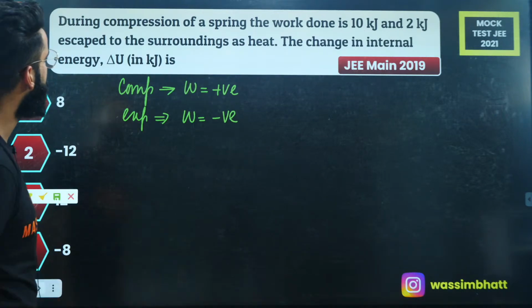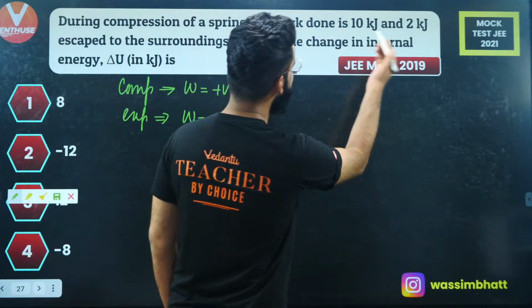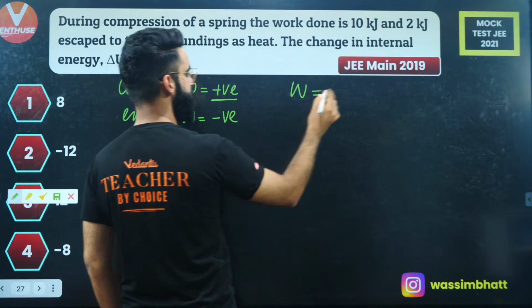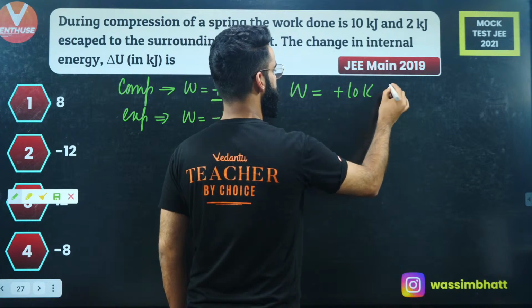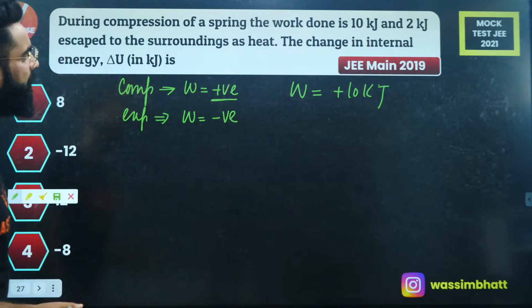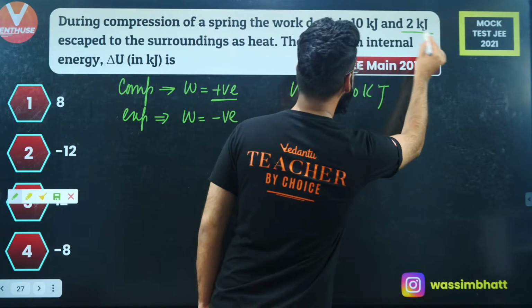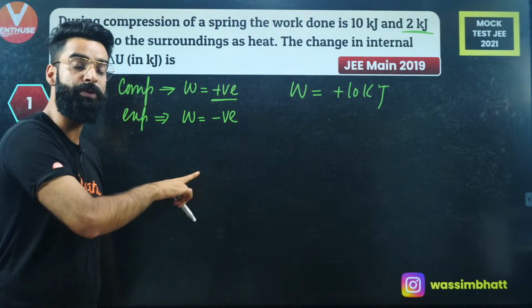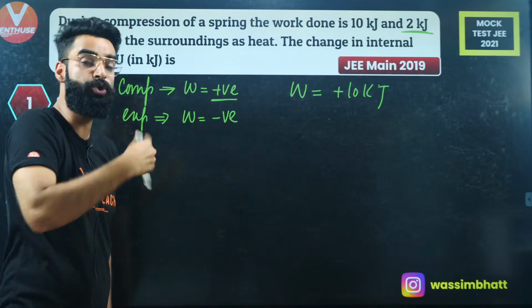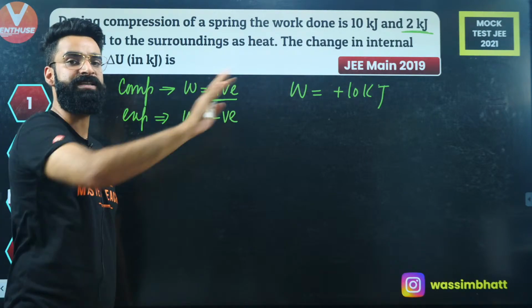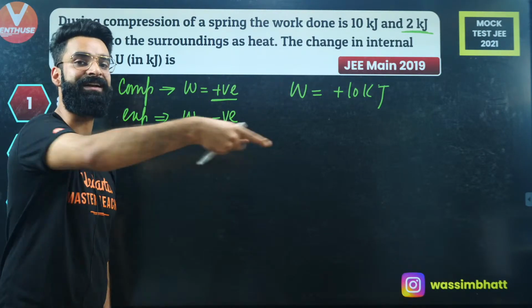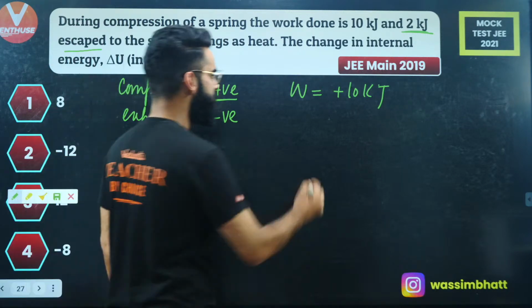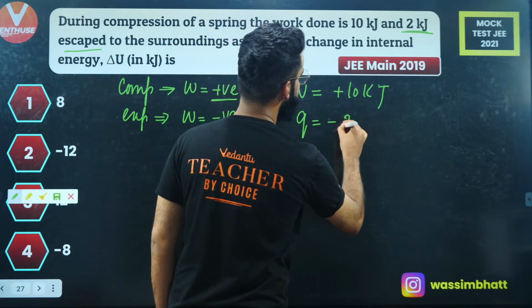Understand now. During compression of the spring, the work done is 10 kilojoules. Work done will be positive, so it's going to be plus 10 kilojoules. At the same time, 2 kilojoules of heat escaped to the surroundings. That means 2 kilojoules of heat is going from system to surroundings, so the system is releasing heat. Whenever the system releases heat, the Q value is taken to be negative. So the Q value will be minus 2 kilojoules.